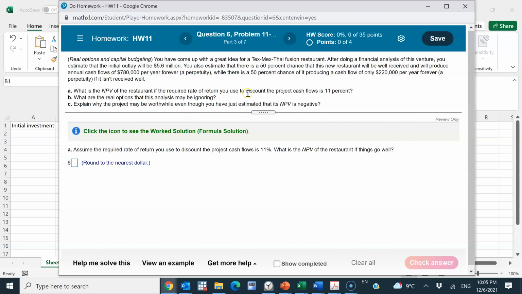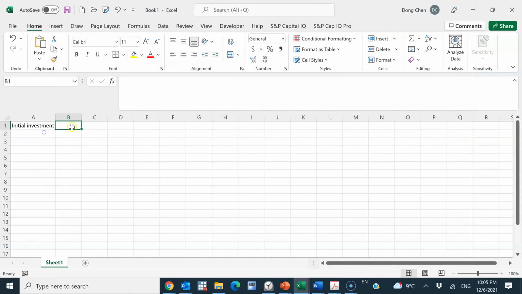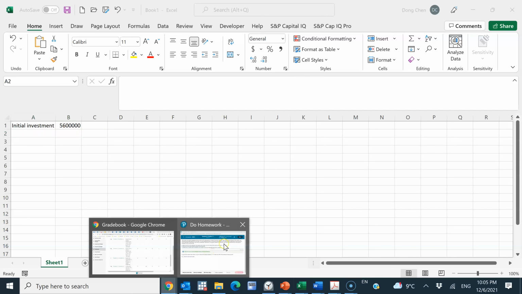And we have to check the rounding requirement. Here it says round to the nearest dollar. So let me use the dollar format for each number here. So the initial investment is going to be $5.6 million. And then continue the setup.